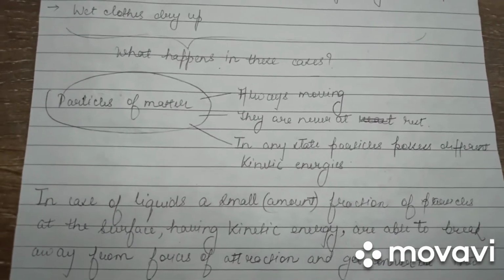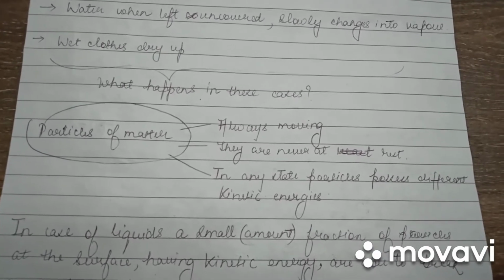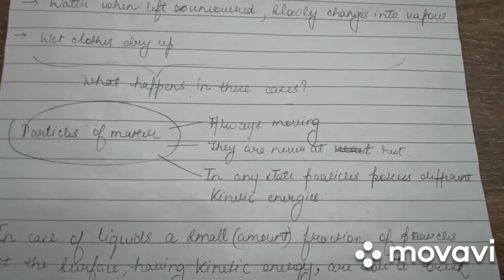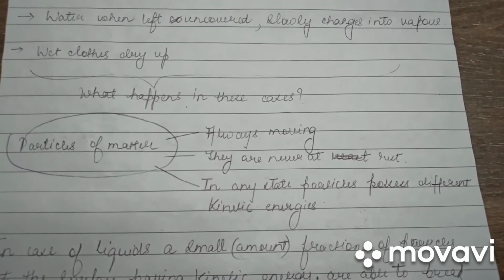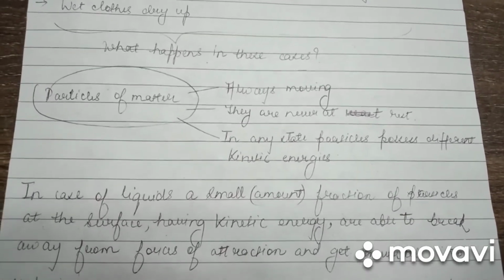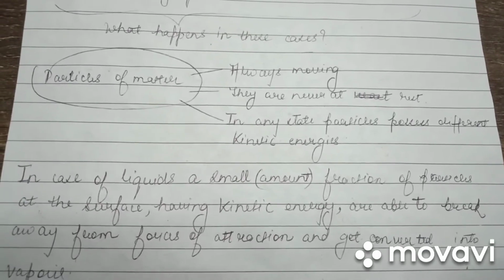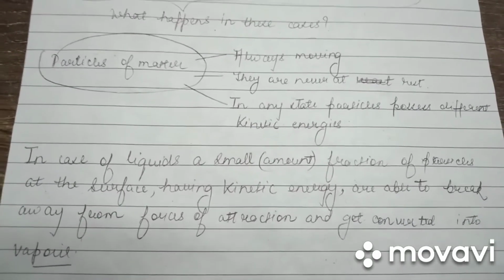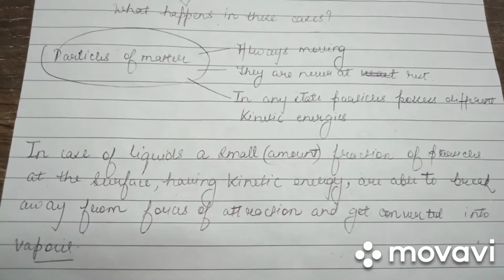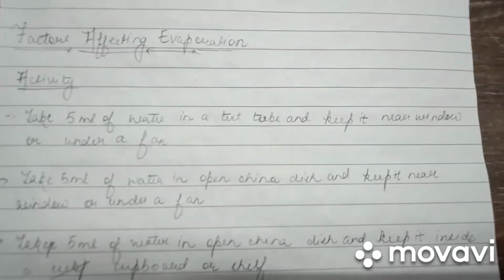Particles of matter are always moving. They are never at rest. In any state, particles possess different kinetic energies. Even in case of solids, where constituent particles have very little spaces, they still vibrate about their mean positions. In case of liquids, a small fraction of particles at the surface having kinetic energy are able to break away from the forces of attraction and get converted into vapor. We shall discuss this with the help of an activity.